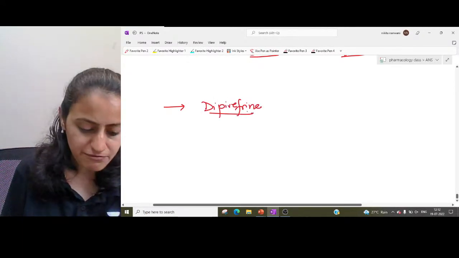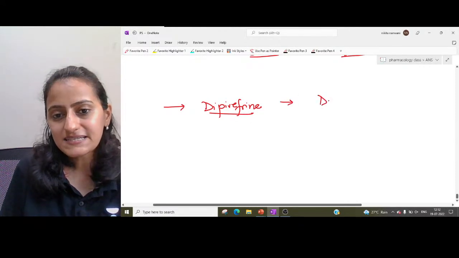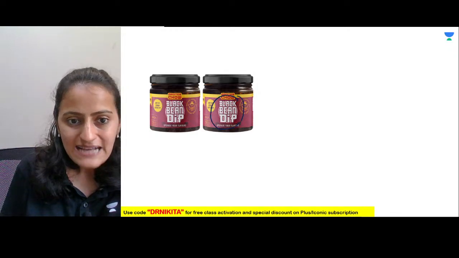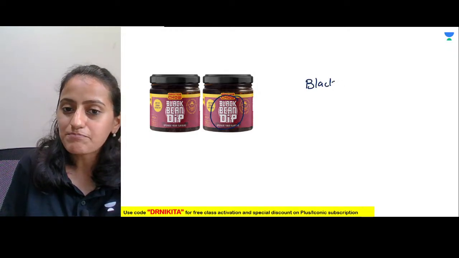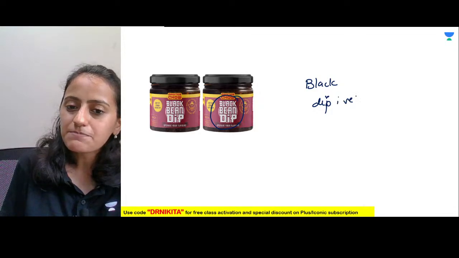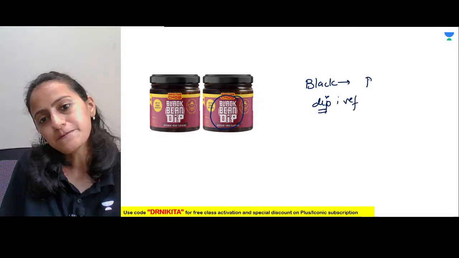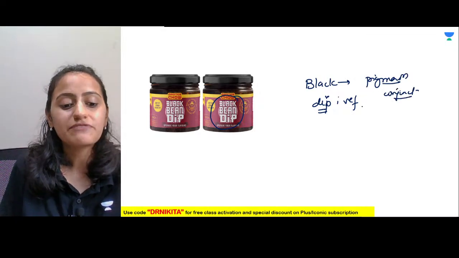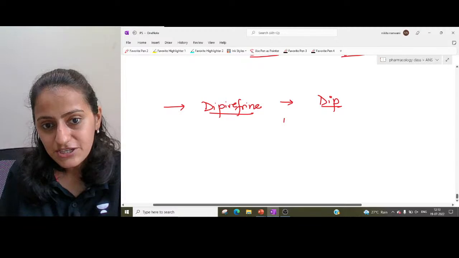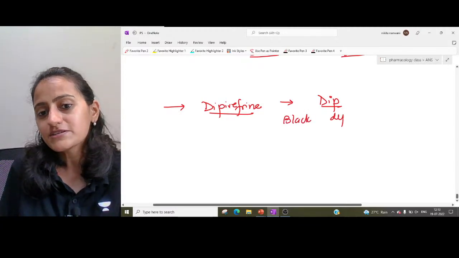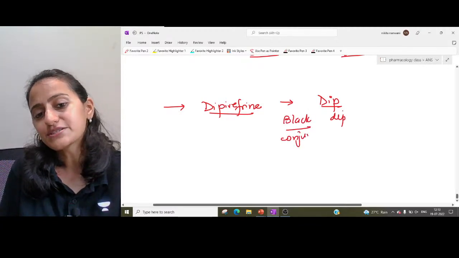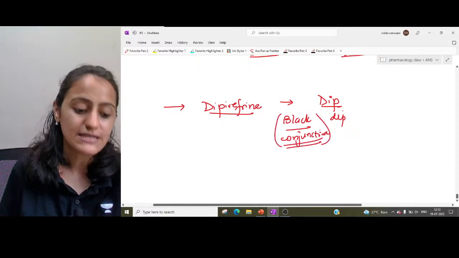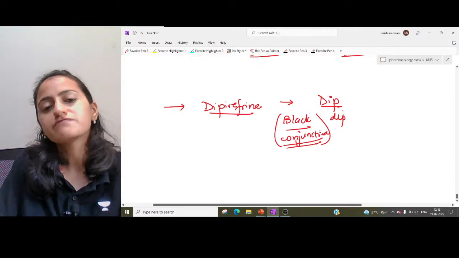Now the last group left is the prodrug of epinephrine, that is dipivefrin. Remember, dipivefrin is dip, and imagine the black bean dip. Dipivefrin causes black pigmentation of the conjunctiva, not of the iris.